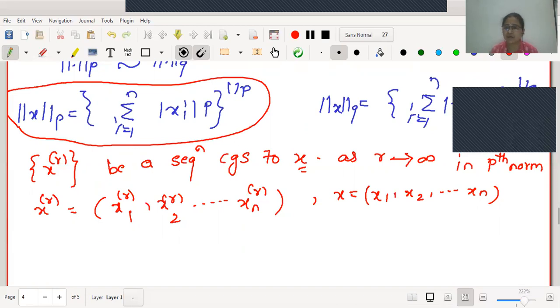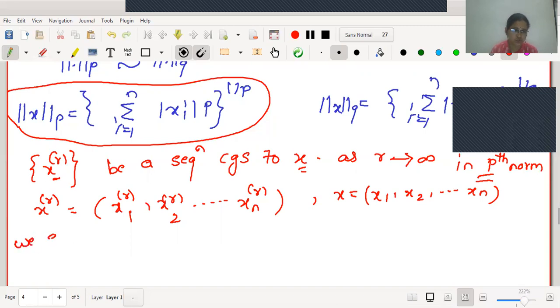Now, as I am assuming that the sequence is convergent with respect to the pth norm, our aim is to prove that the same sequence will converge with respect to the qth norm also. First of all, we will try to prove that the sequence X_r we have assumed is going to converge coordinate wise.